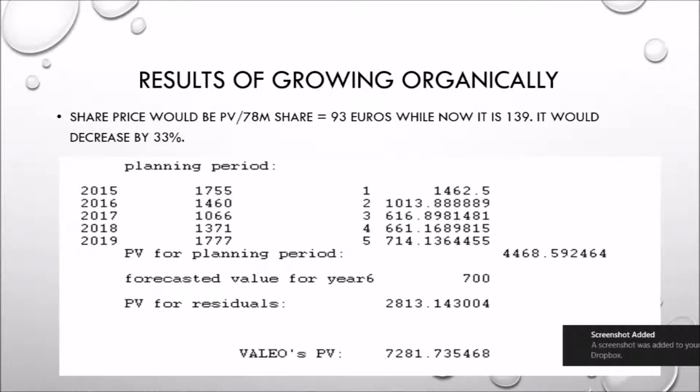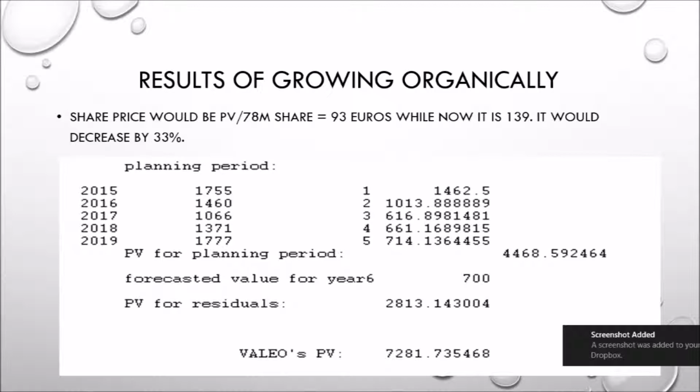Again, we plugged the values in Excel, and the equations gave us a present value for each of the years. We then added the 5 years to get the present value for the planning period. We forecasted the value of 700 million euros for year 6, and that gave us the present value for residuals as well. Adding the two values would give us the present value for Valeo of 7,281 million euros. We can see that is much lower than the actual value for Valeo, which is 11 billion euros almost. And that makes sense because we are now removing the debt and we're not leaning on borrowings anymore.